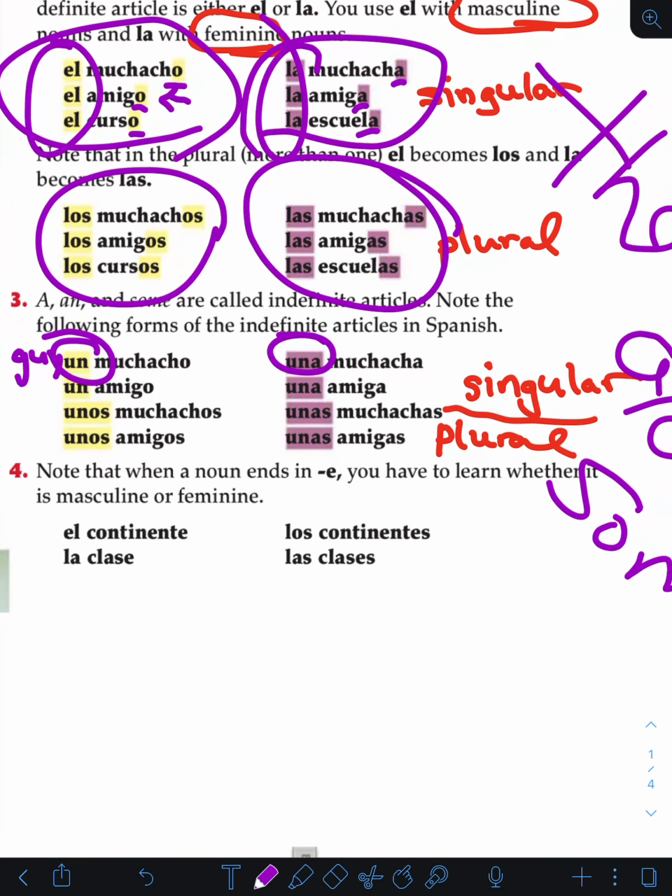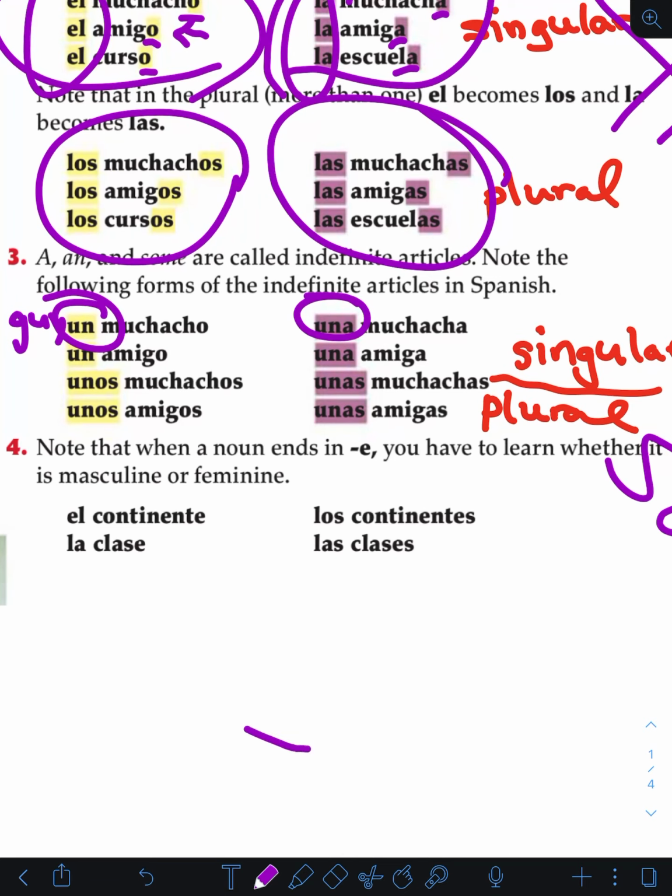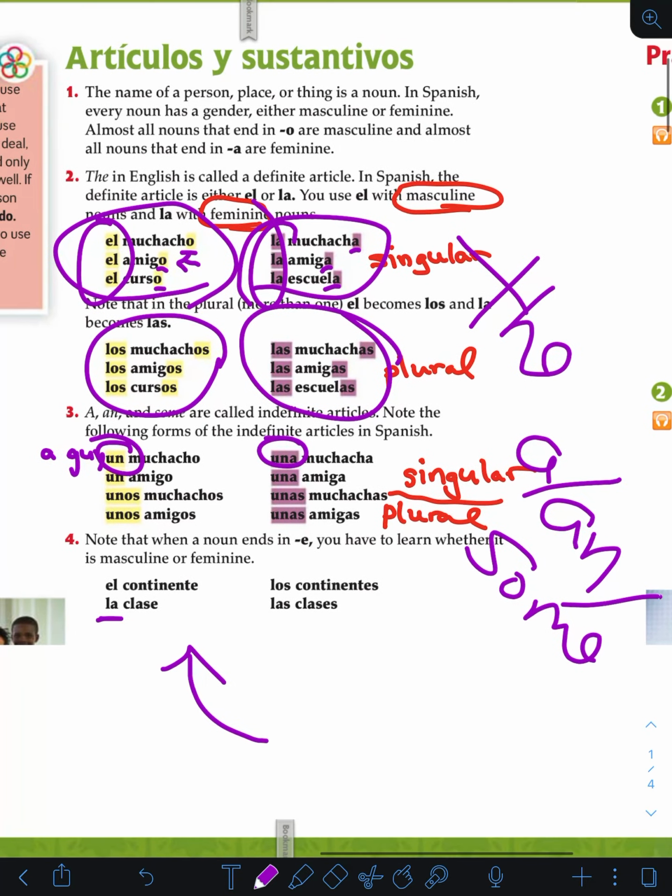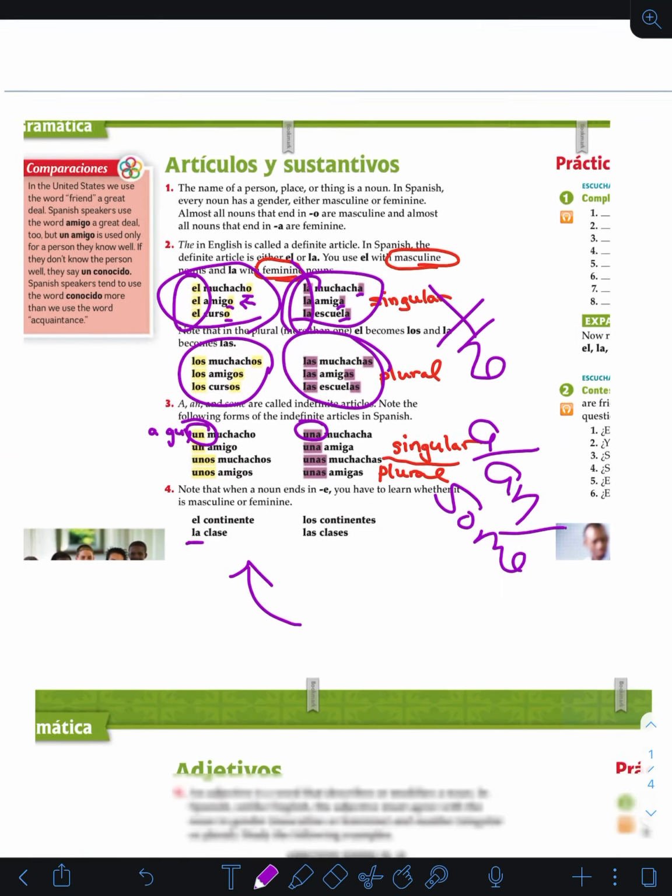So over here, we have to learn if it's masculine or feminine if it ends in an E. So, el continente, right, would be masculine. Los continentes, masculine. La clase now is feminine. Las clases is also feminine. So I guess just pay attention as we learn words, is it masculine or feminine? If you ever have a question or you're curious, like if you don't want to get it wrong, then just ask and we'll make sure that we can get it right.